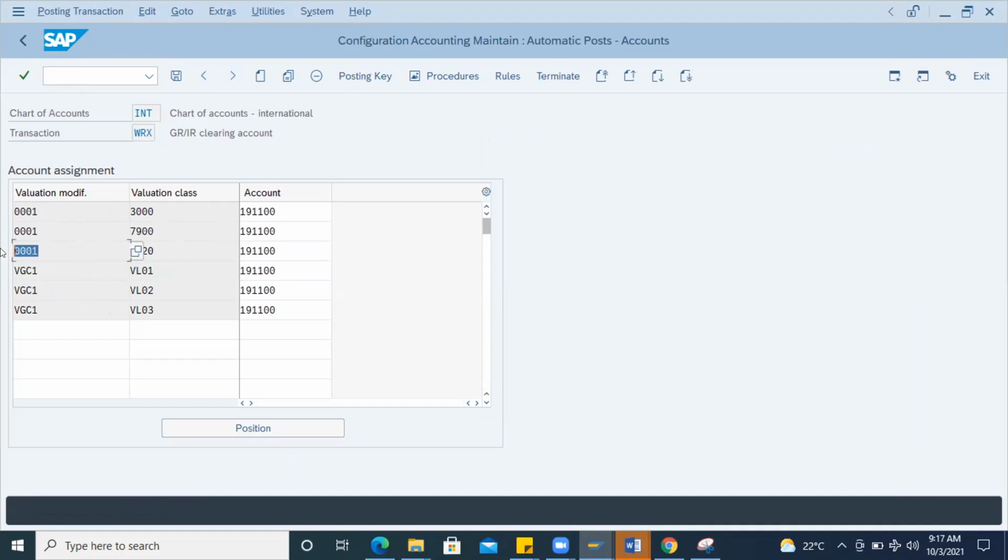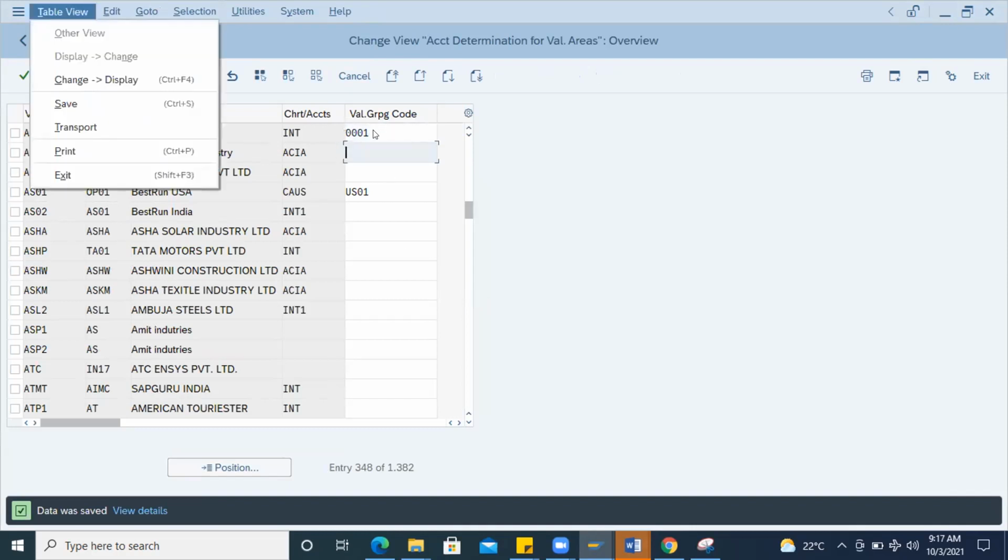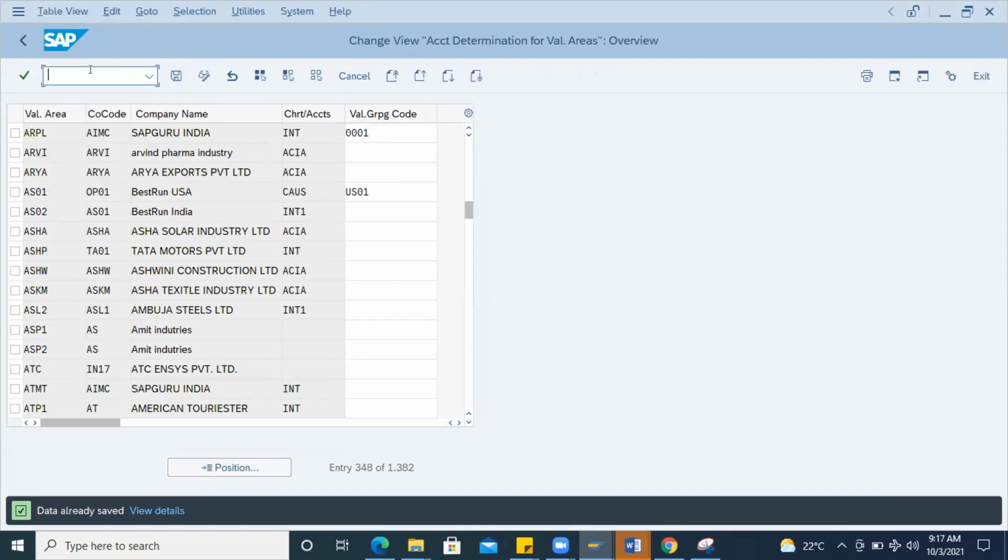But it is already maintained here in this system, with all the valuation classes 3700, 7900, 7920. See, this is for raw, this is for HALB, this is for FERT, with the valuation modifier as 0001. So I thought, let me add the valuation grouping code with this plant, and this error will be solved. Now I'll go to the MIGO transaction here.